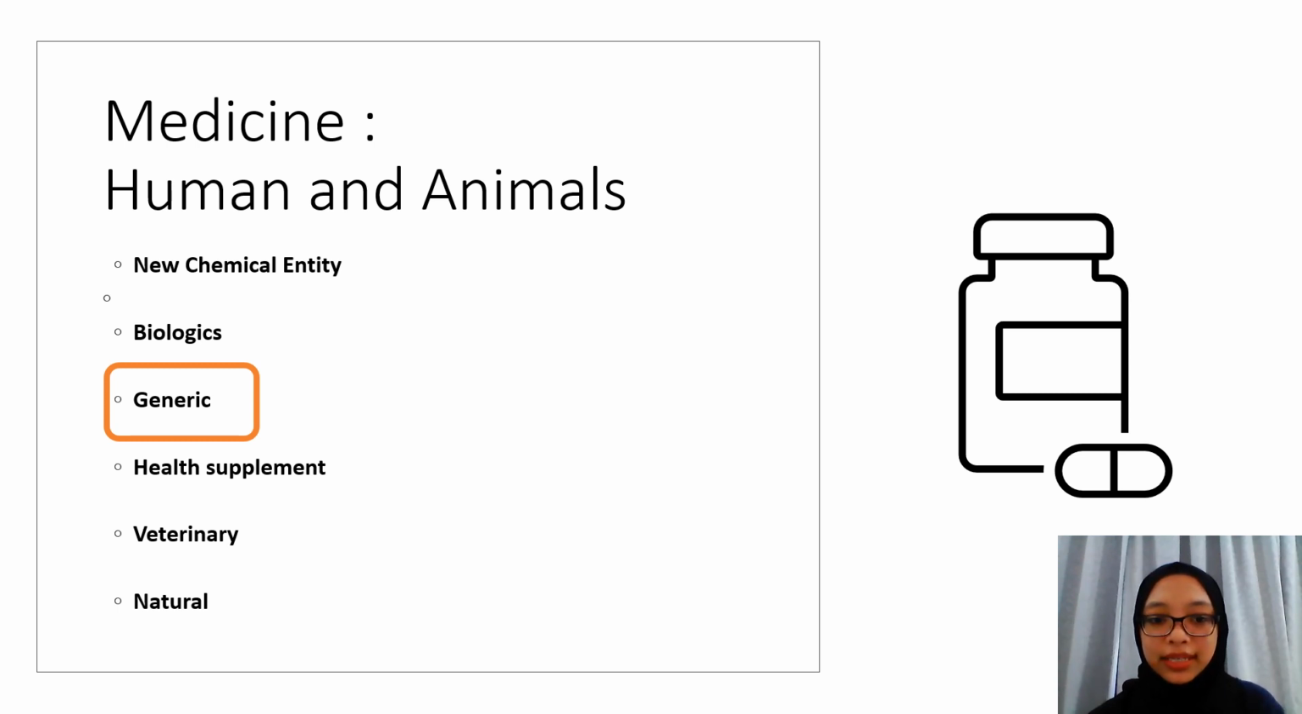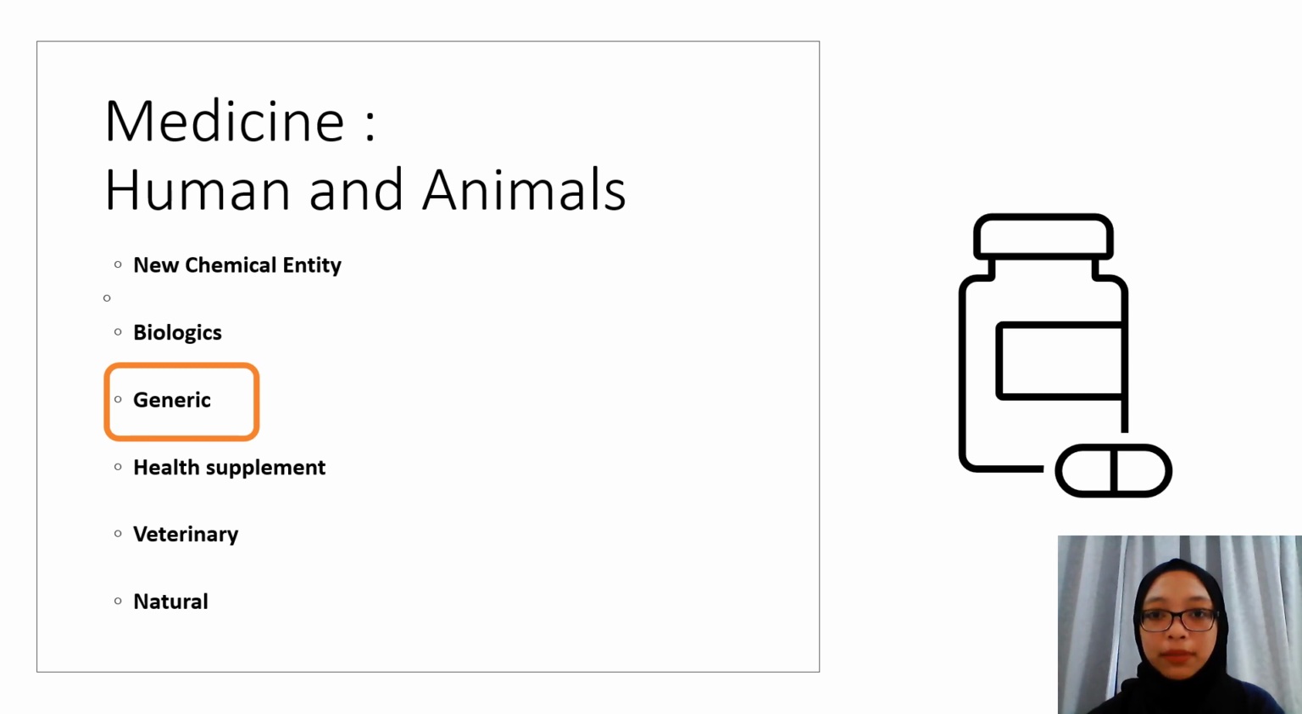There are 6 types of medicine categorized by the NPRA. The first one is the new chemical entity. It refers to a product that has an active moiety or radiopharmaceutical that has not been registered in any pharmaceutical industry yet. Next is biologic. Biologic refers to a product that has active ingredients derived from living organisms such as plant, animal, and human.